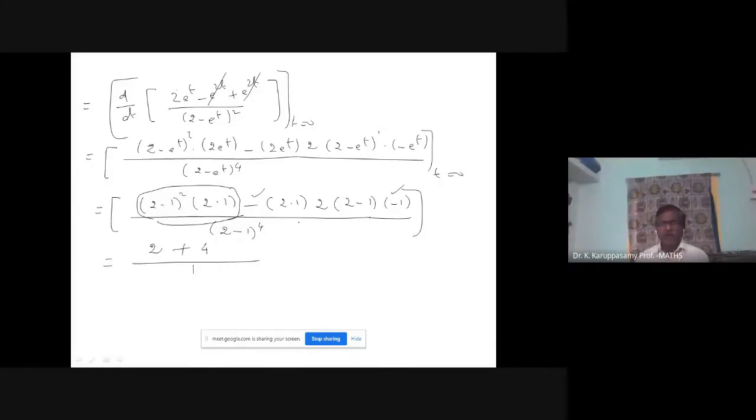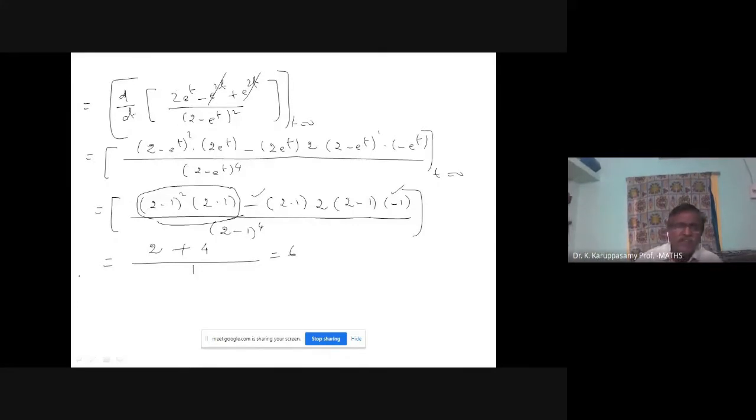I will explain once again. If you substitute e power t equal to 0, then the denominator is 2 minus e power 0, value 1, so 2 minus 1 power 4. Wherever e power t appears, e power 0 value is 1. So 2 minus 1 whole square, 2 into 1, minus 2 into 1 into 2, 2 minus 1 minus 1. Now multiply. First term is 1 into 2, 2. Then 2 into 2 into 1 means 4. The minus into minus becomes plus. So your mu2 dash answer is 6.